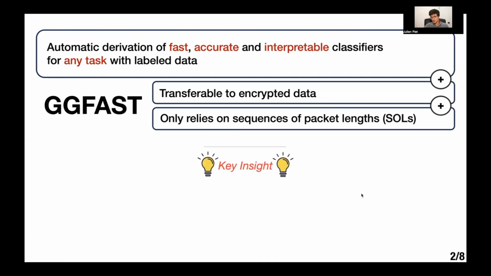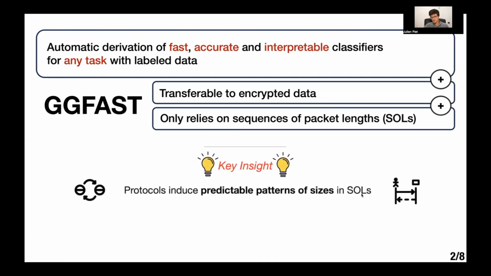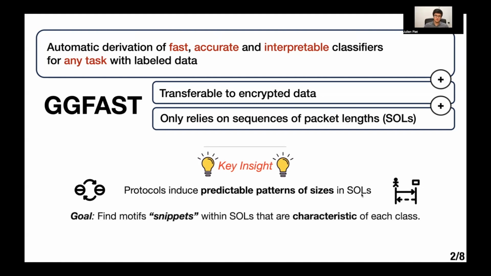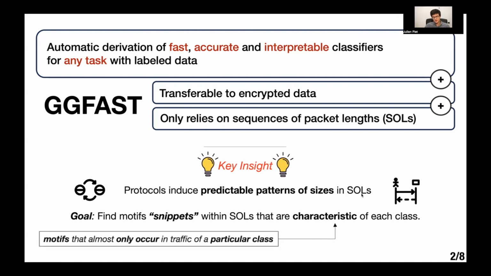And the key insight behind GGFAST is that protocols induce predictable patterns of sizes and sequence of lengths. And if we look at these sequence of lengths, we'll want to find motifs that we call snippets within sequence of lengths that are characteristic of each class of traffic. When we say characteristic, we mean motifs that almost only occur in traffic of a particular class.